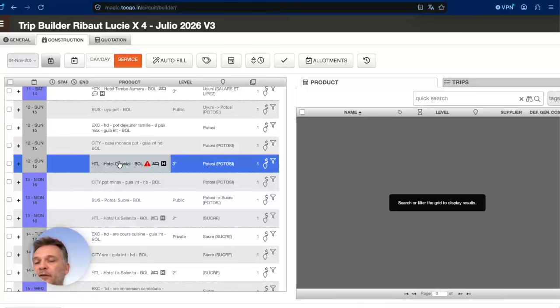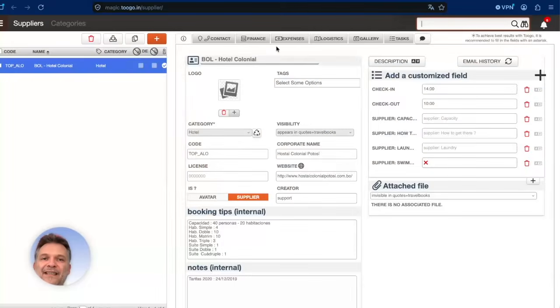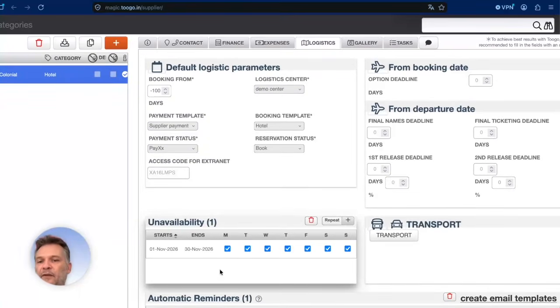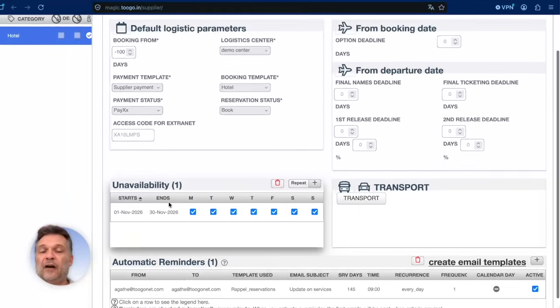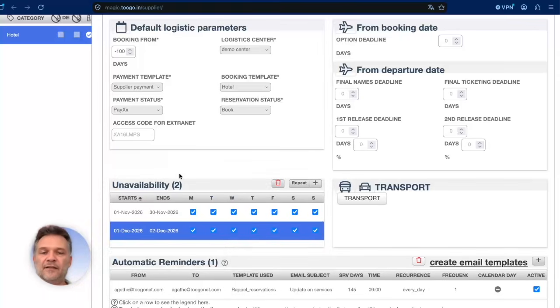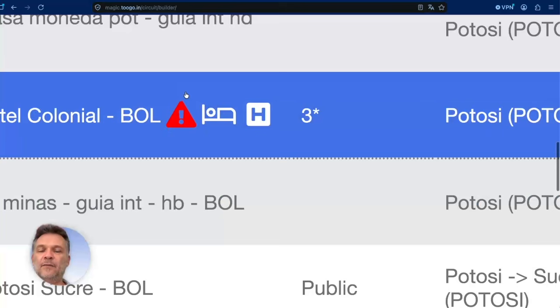So how does it work? Just click, go to your supplier, and you will see here in logistics directly the answer. We have an unavailability right here from the specific date. So this is how it works. It's pretty easy. Just click plus and put the dates and it will be directly here. You can see it in an easy way now.